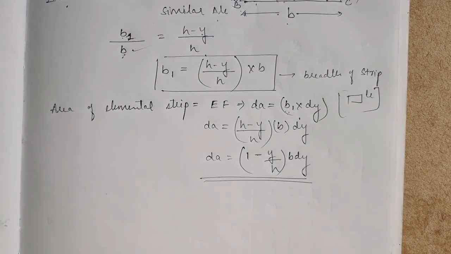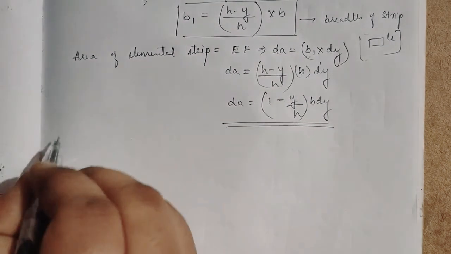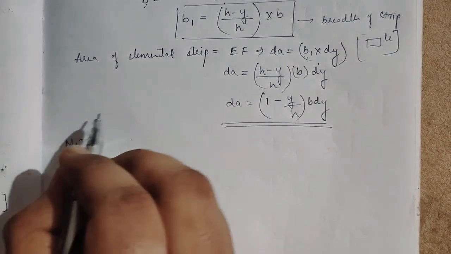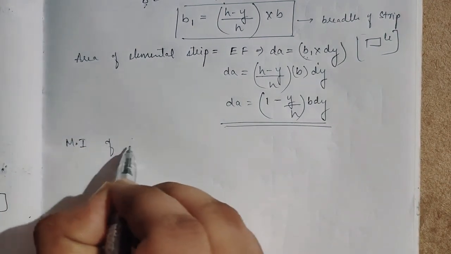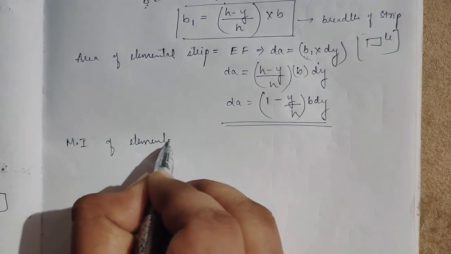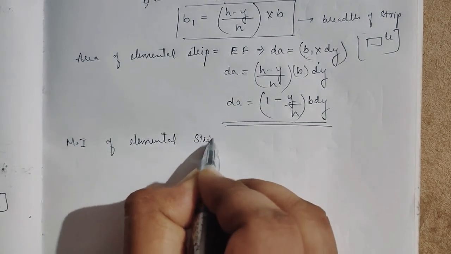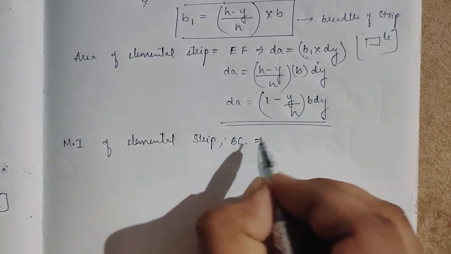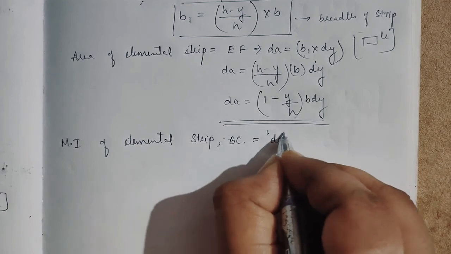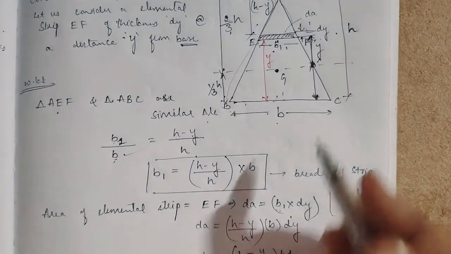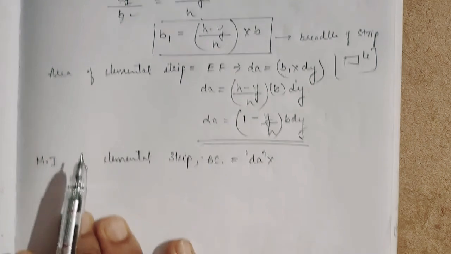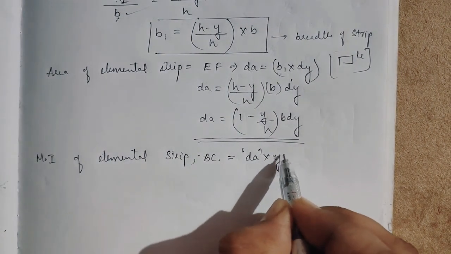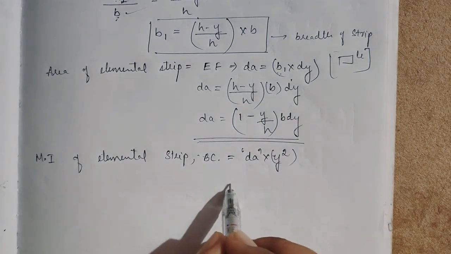Once we get the area of the elemental strip, we can find the moment of inertia, by multiplying the square of the distance. So MI of the elemental strip at base BC is equal to the area dA into the distance from the base squared, that is y squared. It is at a distance of y from BC, right?